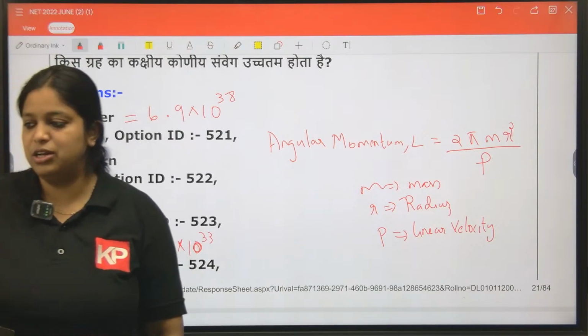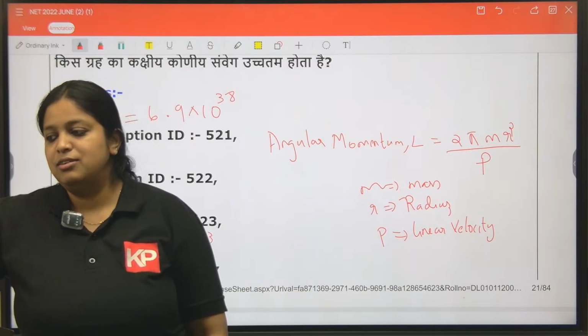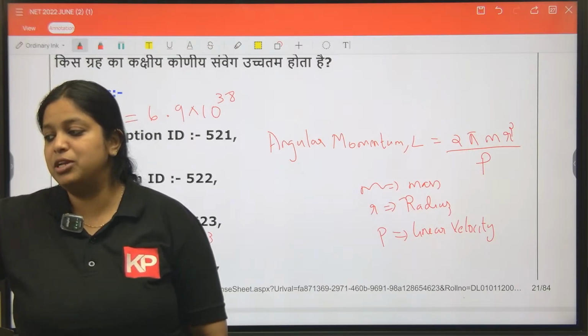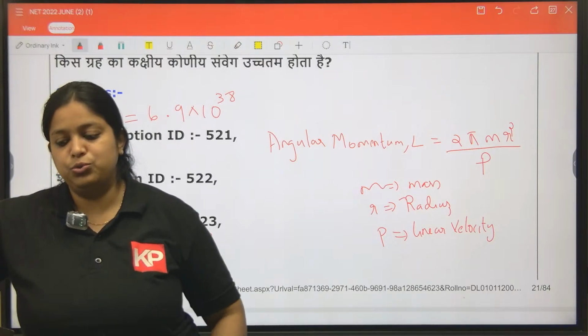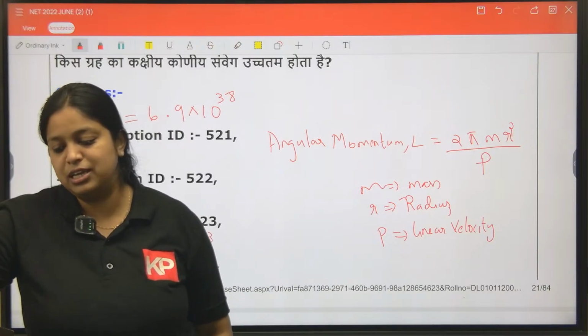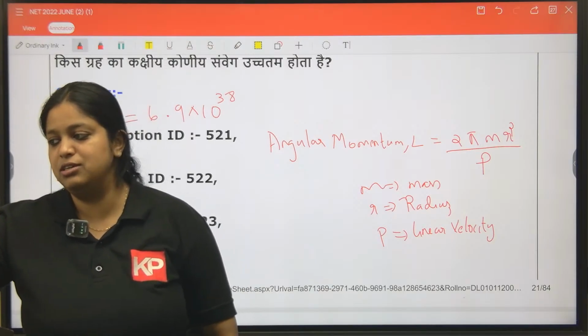Okay, so angular momentum, keep in mind. Angular momentum of the solar system is 1 into 10 raised to 42. Yes, Sai, Kushi and Sainul, the answer is Jupiter.